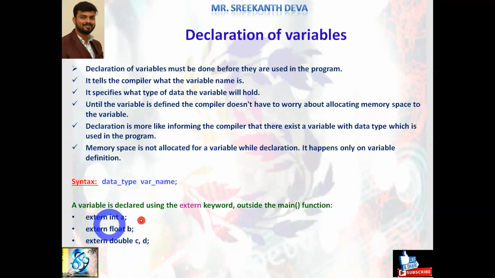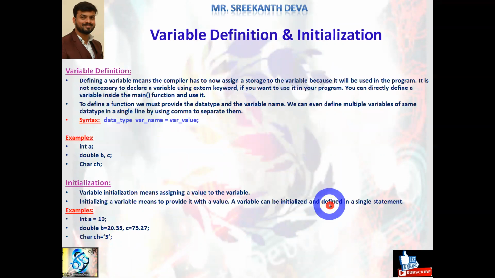Example: extern int a, extern float b, extern double c, d. Here int is a data type of variable. It stores integral type of value. What is the name of the variable? A. We can give any meaningful name. We'll discuss in the next coming slides how to define a variable name with the rules. Float b, double c, d. See, here c, d represent what? Double type variables. B represents a float variable. A represents an integral variable. So this is about what? Declaration of variables.